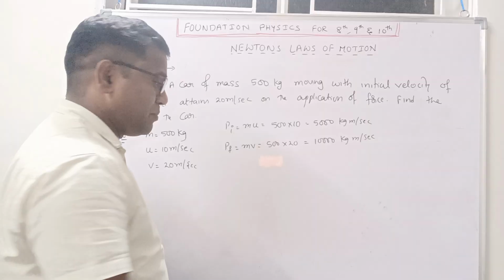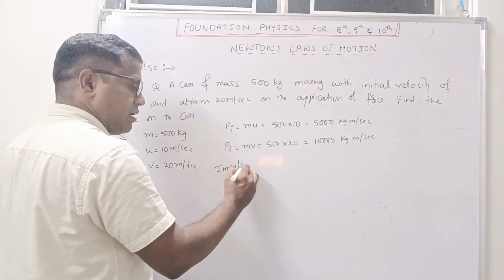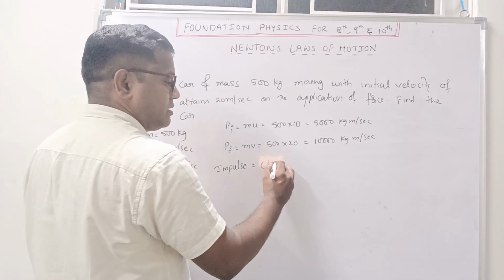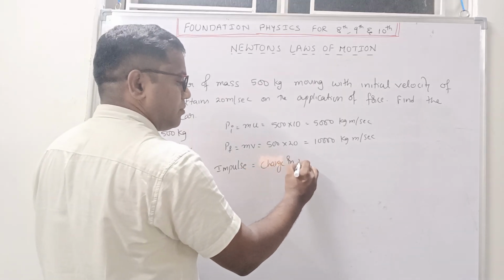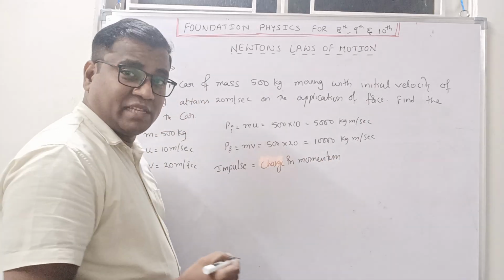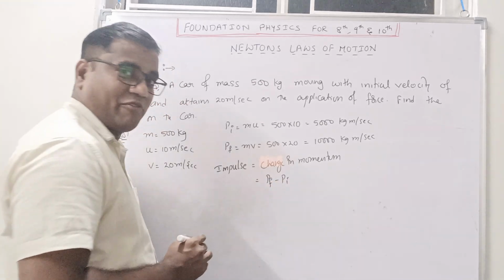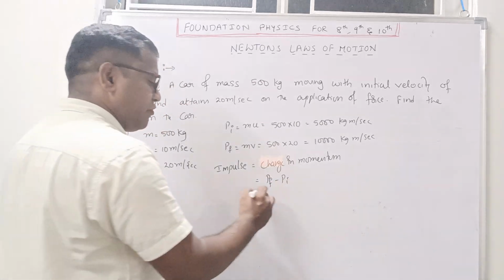Now what is asked? Impulse. Impulse is nothing but change in momentum. Change in momentum is nothing but Pf minus Pi. We already calculated.